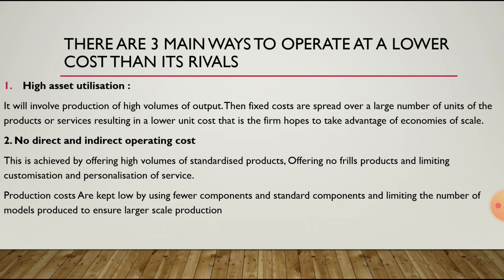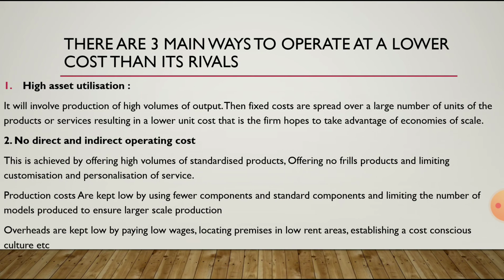You eliminate different types, concentrate on few, and produce those few products in a larger quantity, so that you can reduce the prices of the product and also the cost associated with the production.